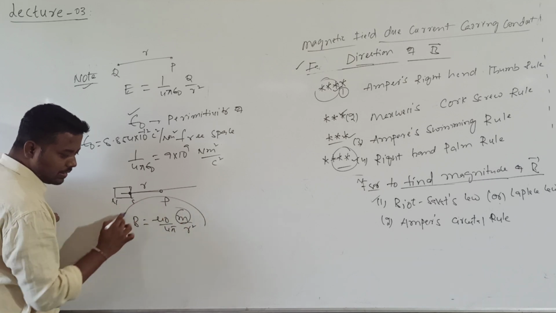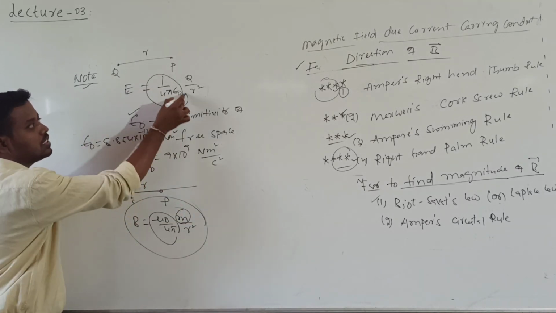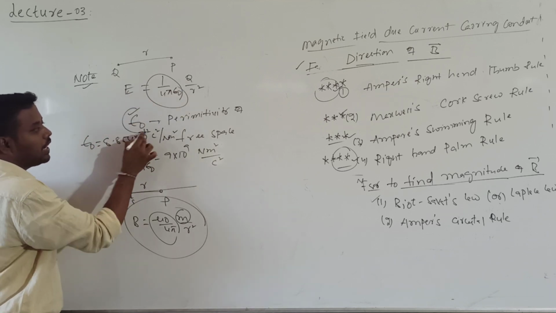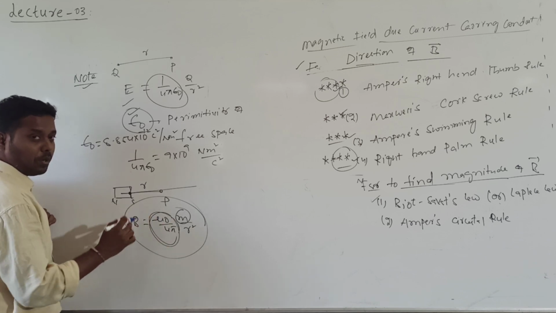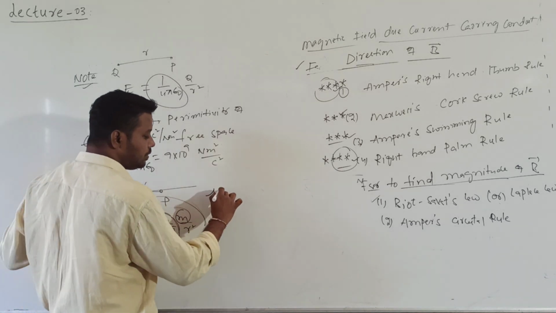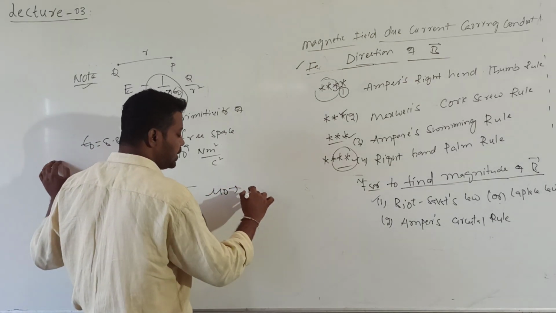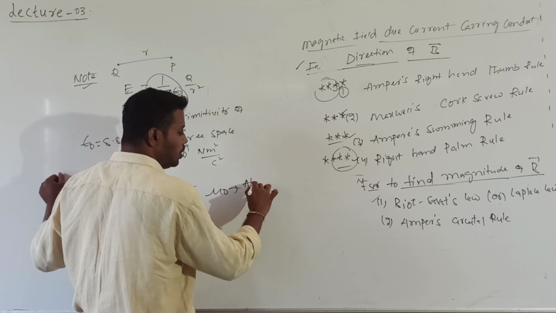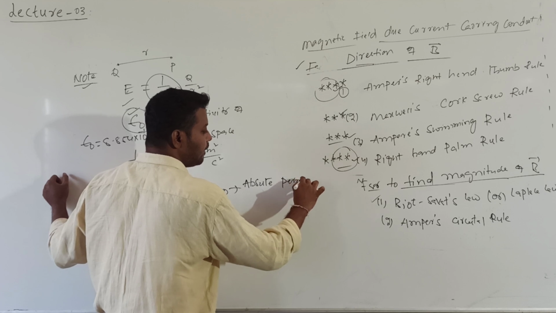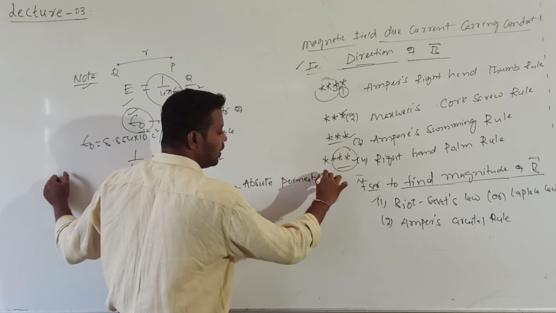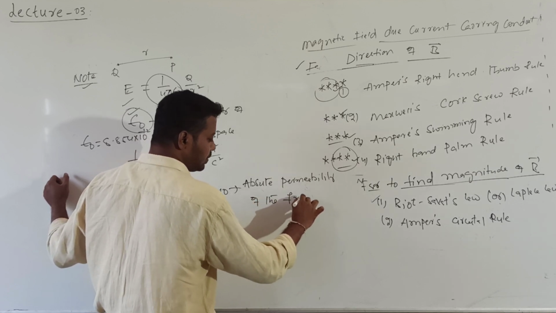You don't bother regarding this expression. You just compare both. Here the proportionality constant is 1 by 4 pi epsilon naught, where epsilon naught is called permittivity of the medium. Here the magnetic property of the medium is given by mu naught. Mu naught is called the absolute permeability of the free space.